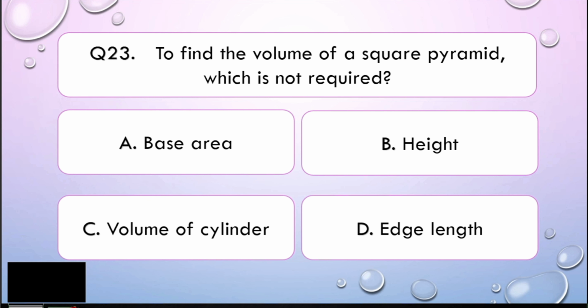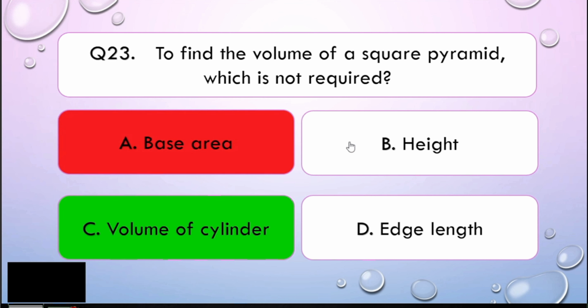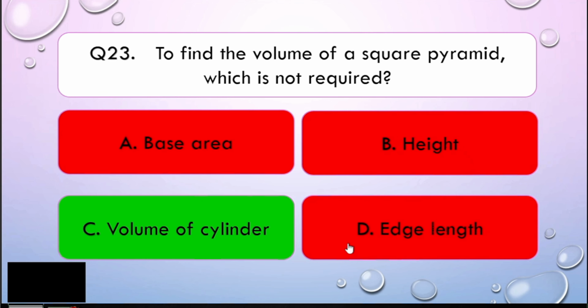Alright, my dear math learners, remember that the square pyramid is another solid, right? So basically, the parts of a square pyramid are essential in getting its volume. Which among these four is not part of a square pyramid? Very good. That is letter C. So the correct answer is letter C. Alright, very, very easy. Easy, right?